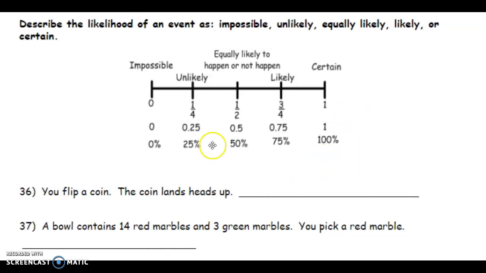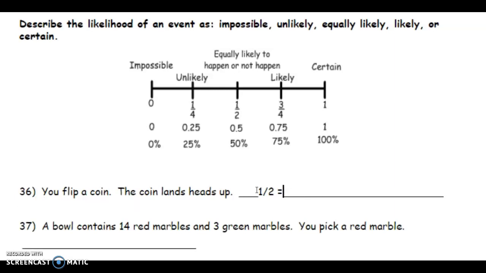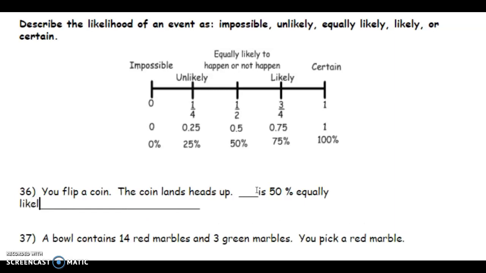So when you flip a coin, we know that a coin has two sides, a heads and a tail. So when we flip that coin, if it lands on heads, that means we have 1 out of 2 chances, which is the same thing as saying 50%. It's equally likely to happen.